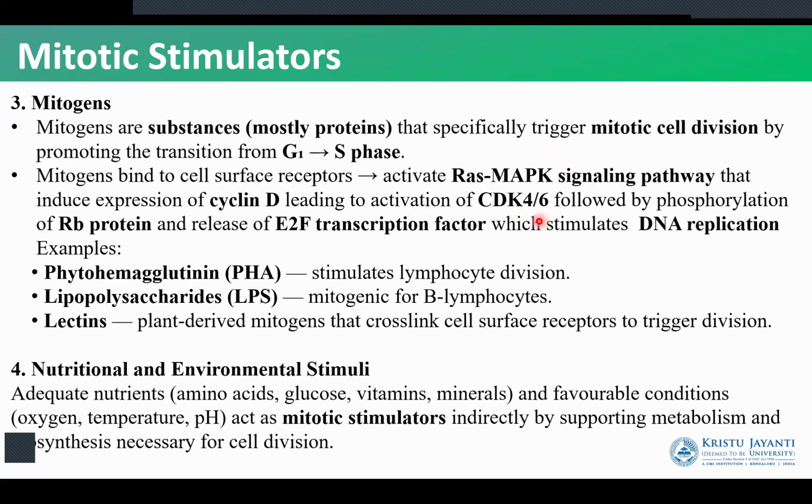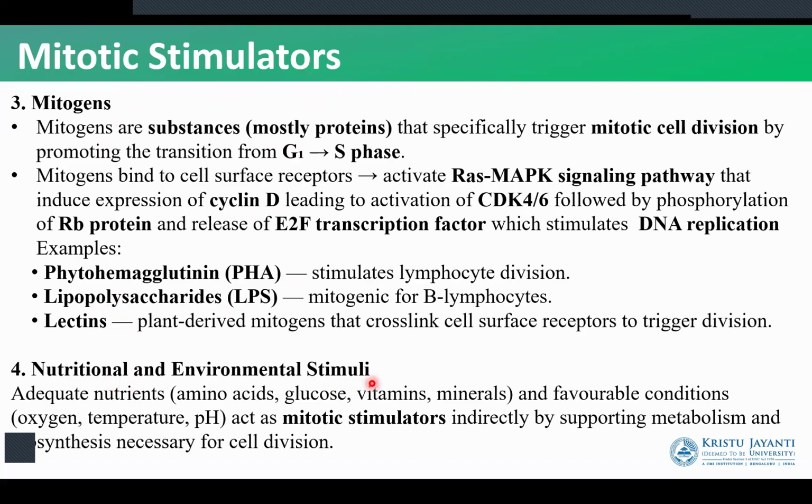CDK4 and 6 is going to phosphorylate the RB protein. The RB protein is going to release the transcription factor E2F. The transcription factor is going to activate DNA replication. Examples of mitogens are phytohemagglutinin, lipopolysaccharides, and lectins. These are all examples of mitogens that are going to activate the process of mitosis.